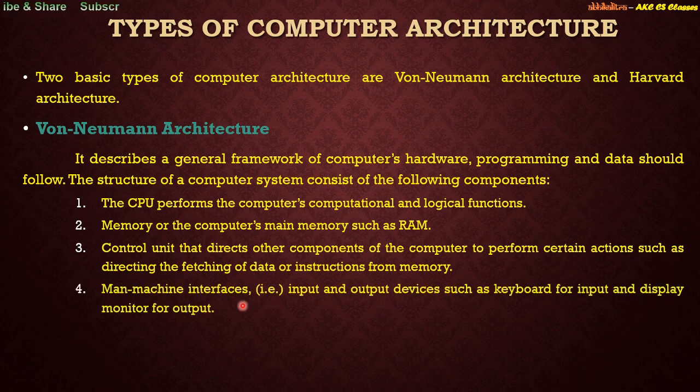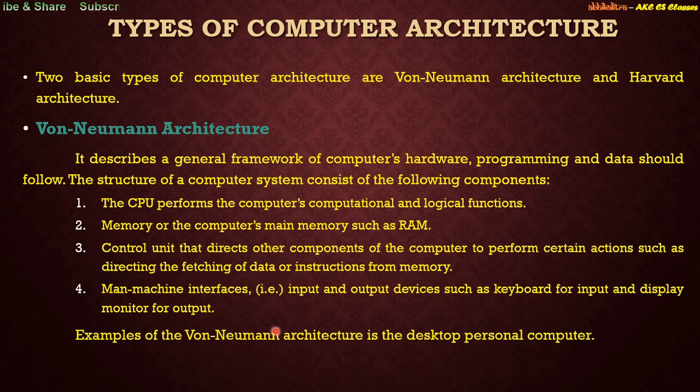There are some man-machine interfaces. Man-machine interfaces means input or output devices which are required for communication with the computer, right? If you want to input two numbers that you want to add, you are communicating with the computer using a keyboard, and the result is displayed back on the monitor. So the computer is now communicating with you with the help of this monitor, right? An example of von Neumann architecture is the desktop personal computer.